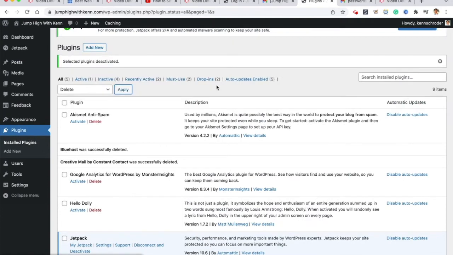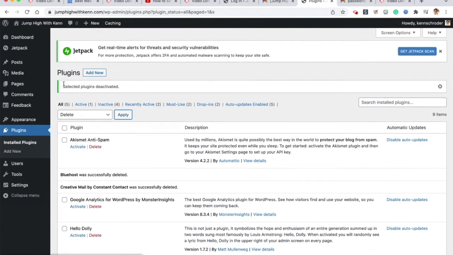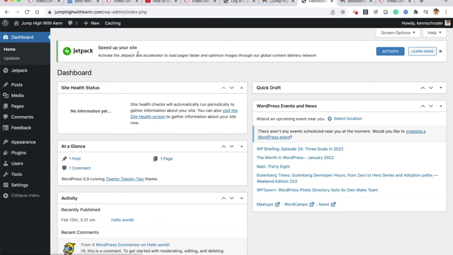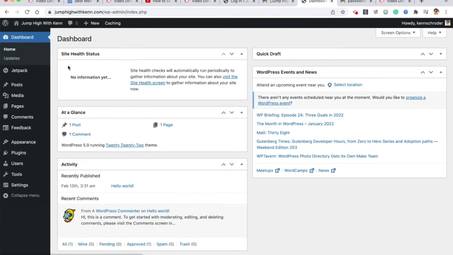Okay, and so we've gotten rid of some plugins, and that's a bit of a cleanup now. Jetpack wants you to activate it. Jetpack had some good things I've used in the past. I got to tell you, I can't remember why I use it or why I have it active anymore. So, but I'm not going to answer that question right now.